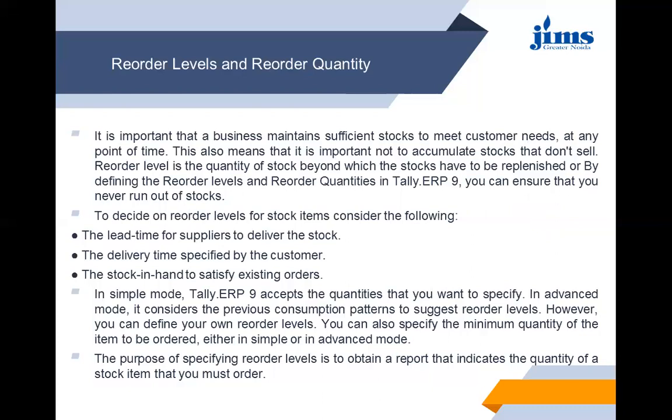To decide on reorder levels for stock items, consider the following: the lead time for suppliers to deliver the stock, the delivery time specified by the customer, and the stock in hand to satisfy existing orders. In simple mode, Tally ERP9 accepts the quantities that you want to satisfy. In advanced mode, it considers the previous consumption patterns to suggest reorder levels. However, you can define your own reorder levels. You can also specify the minimum quantity of items to be ordered, either in simple or in advanced mode. So the purpose of specifying reorder level is to obtain a report that indicates the quantity of stock item that you must order.